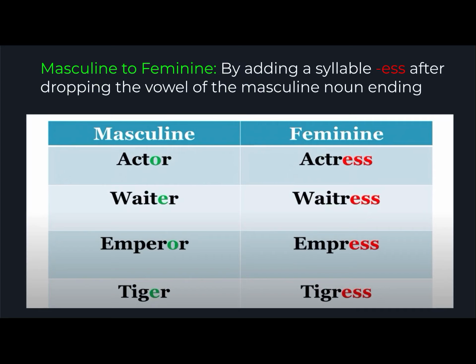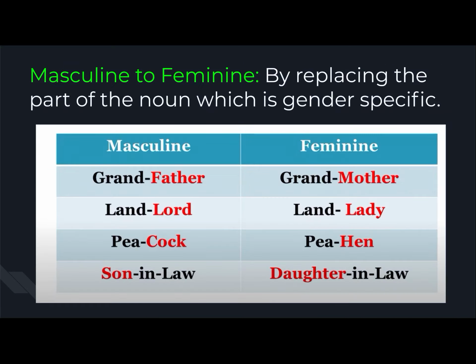Actor, actress. You can see O has been removed and we have added ess. Waiter, waitress. Emperor, empress. Tiger, tigress. Have you understood, children? Okay.